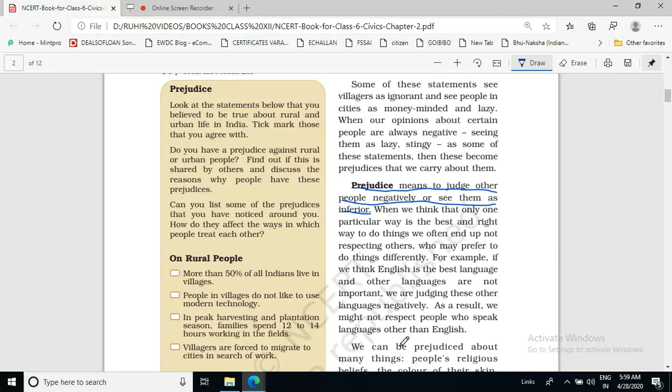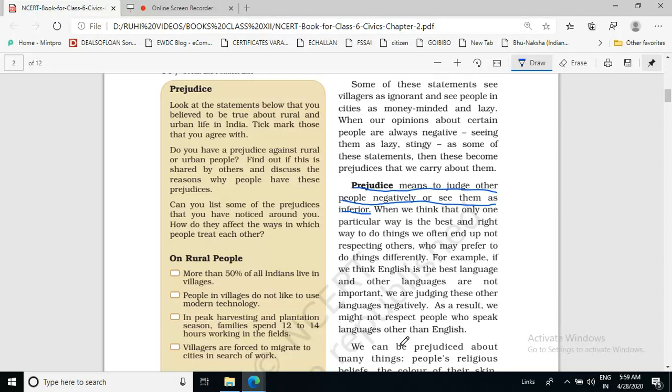So, what happens? How does this prejudice come into our mind? How do we start thinking negatively about others? It starts with this thinking that we think there is only one particular way of doing things, and that particular way, what is that particular way?